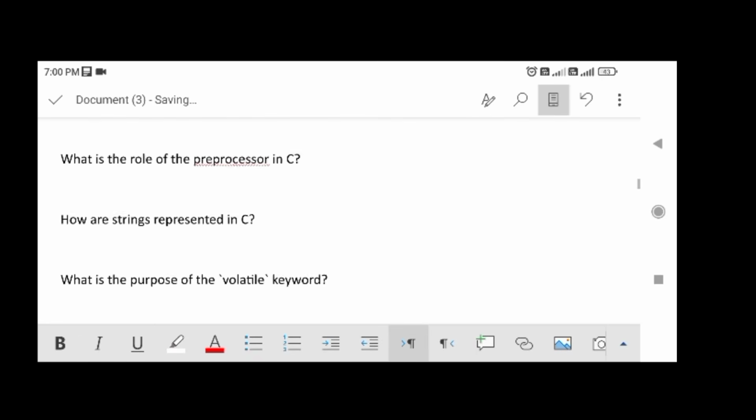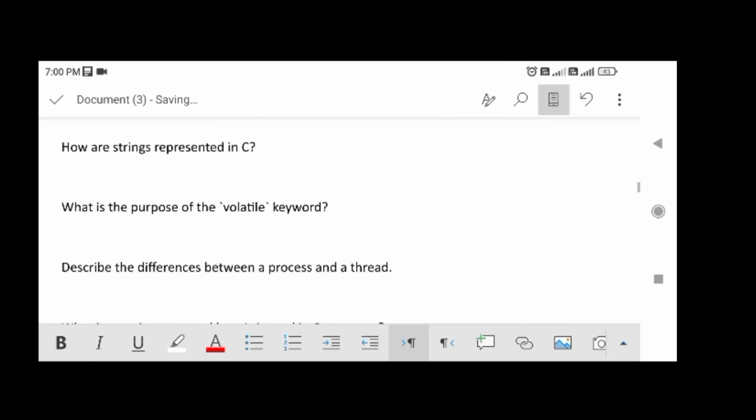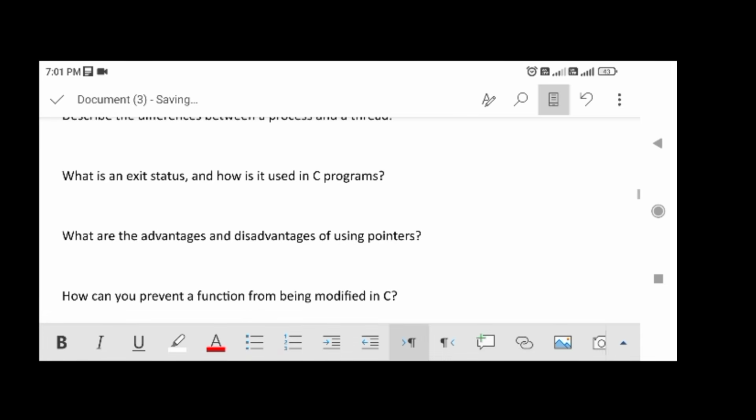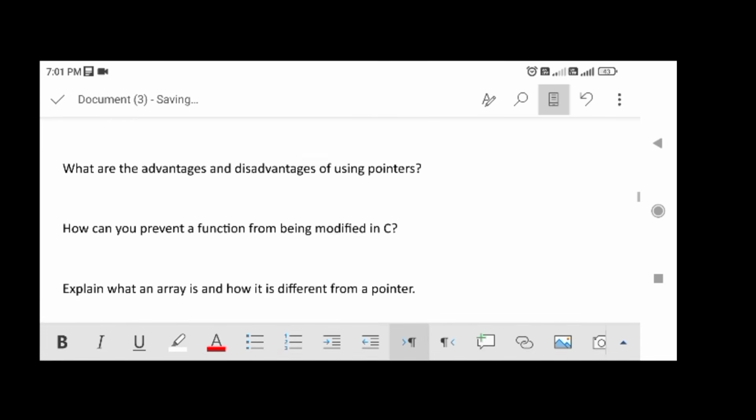How are strings represented in C? What is the purpose of the volatile keyword? Describe the differences between a process and a thread. What is an exit status, and how is it used in C programs? What are the advantages and disadvantages of using pointers?